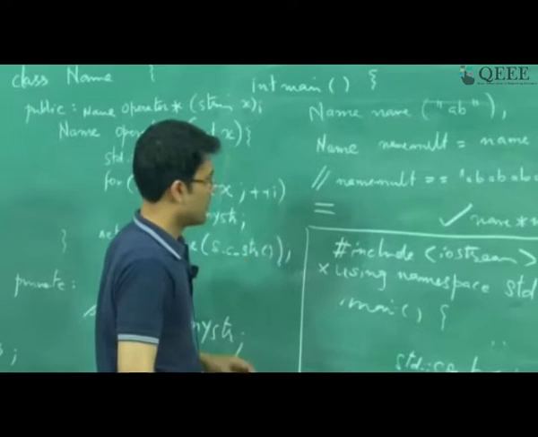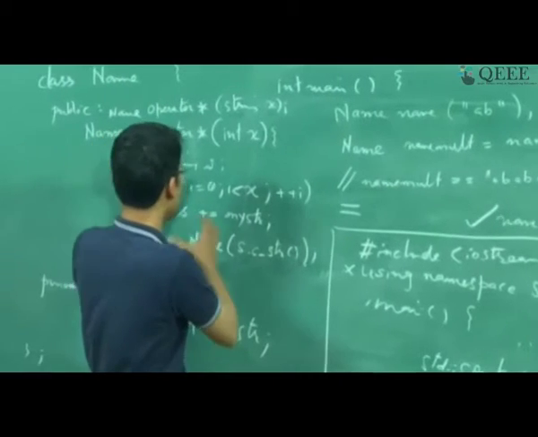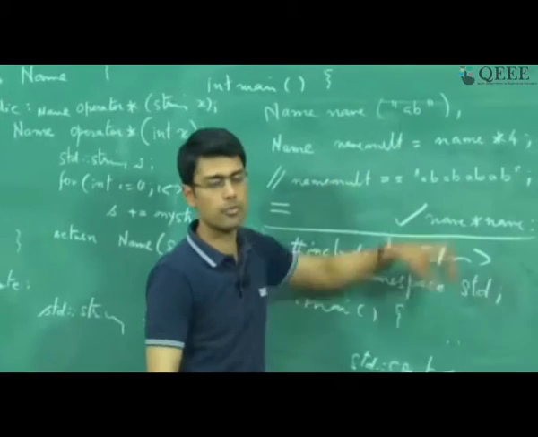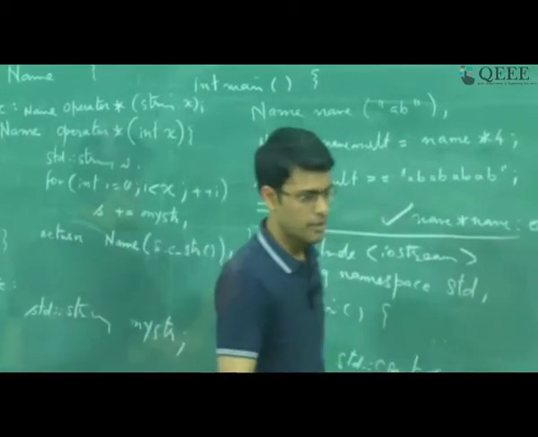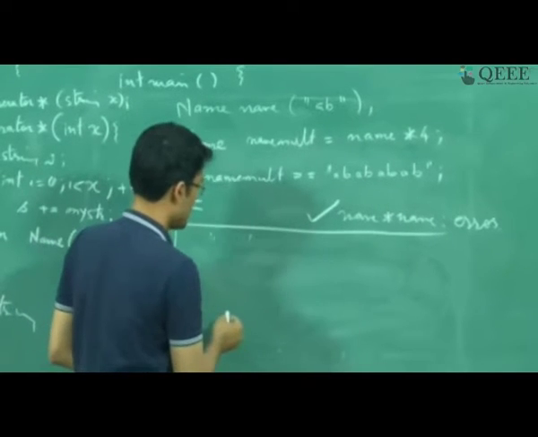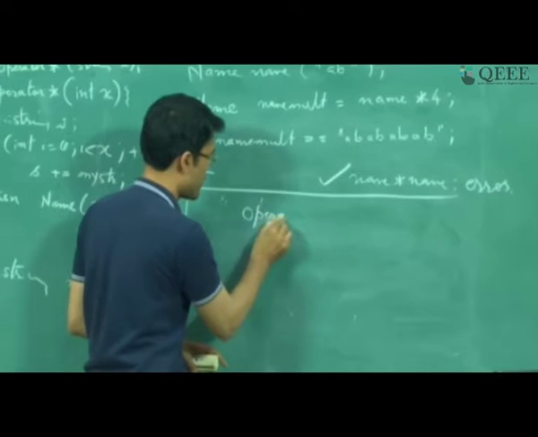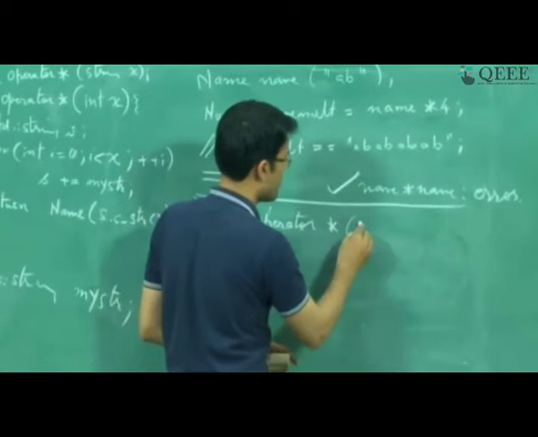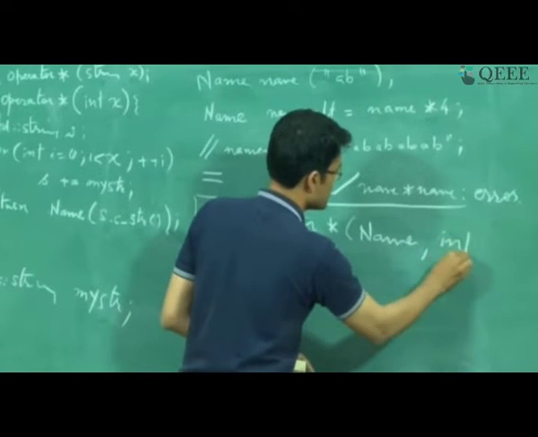However, this is defined inside the class, and therefore there is an implicit this class variable, which is in this case name, which is going to be passed as the formal argument to it. So that multiplication, the binary operator, is essentially saying that I am going to have an operator multiplication which takes two parameters, one is name and another is integer.